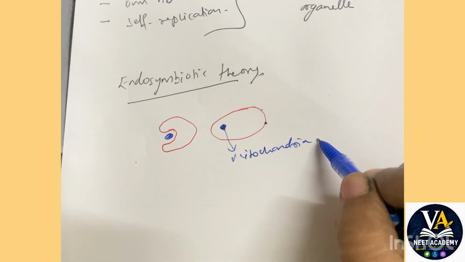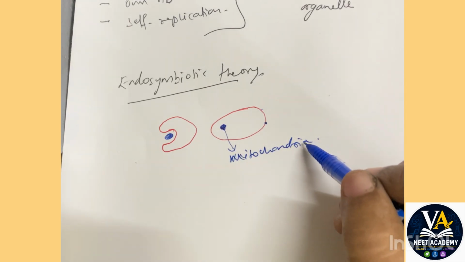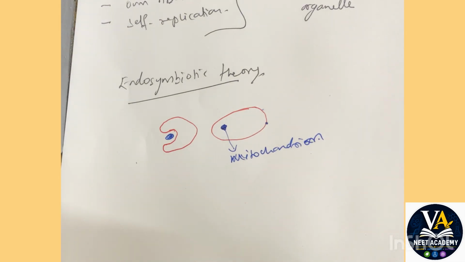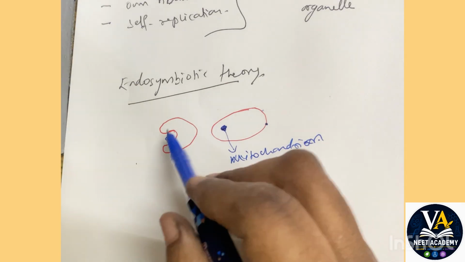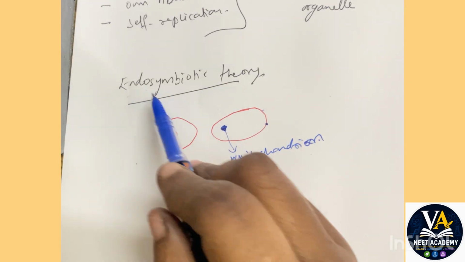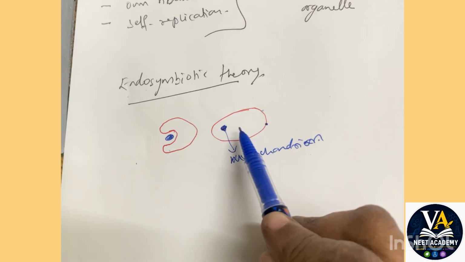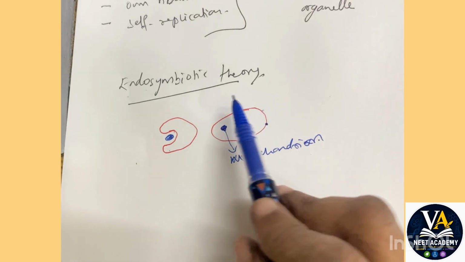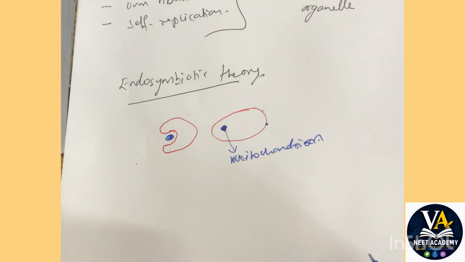This is how it became a mitochondrion. Mitochondrion is singular, mitochondria is plural. Endo means engulfing, symbiotic means both of them having a mutually beneficial relationship. So, what is the evidence of this endosymbiotic theory?